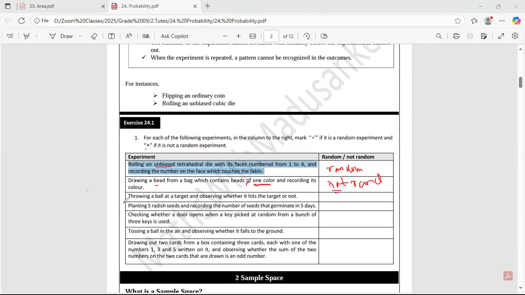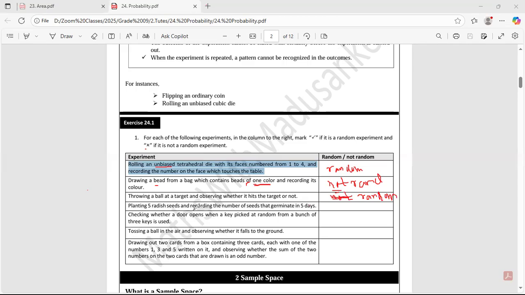You are going to practice bowling, and you are going to throw the ball for the first time. Can you say exactly whether your ball will hit the target or not? No, you cannot. That is correct. So you cannot exactly tell. Sorry, this is random, because you cannot exactly predict. You cannot exactly say. So this is random.